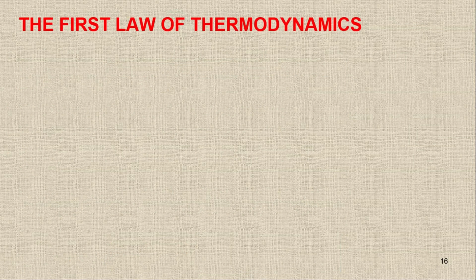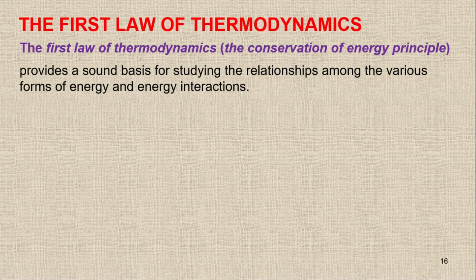Now when there is energy transfer, it means we have to define the first law of thermodynamics as well. Energy transfer is simply that the energy is going from one system to another system, or from system to surrounding. So the first law of thermodynamics, or the energy conservation principle, states that the total energy of the system and surrounding will be the same, or in other words, energy can neither be created nor be destroyed.